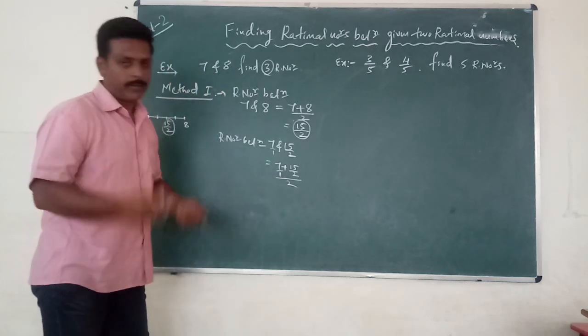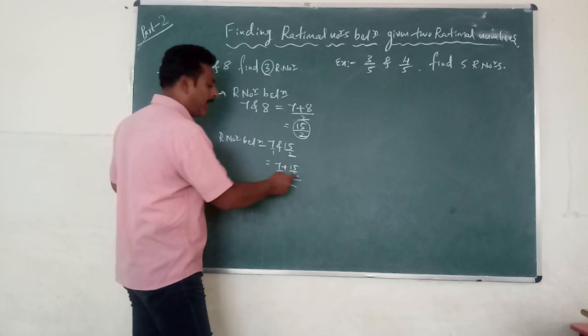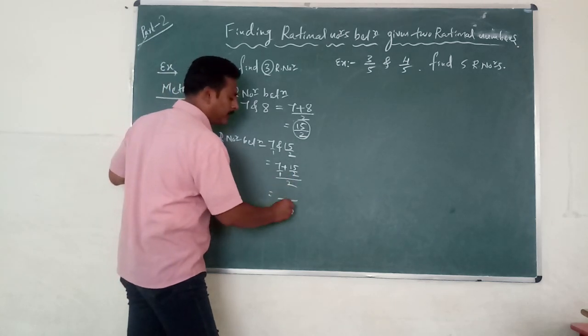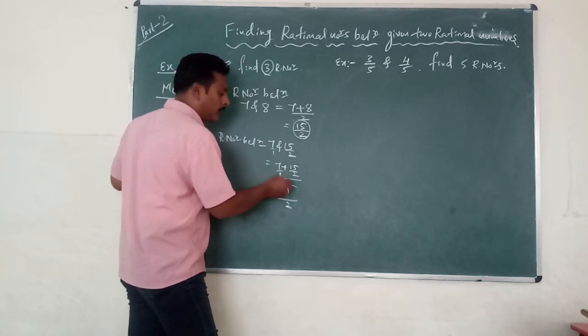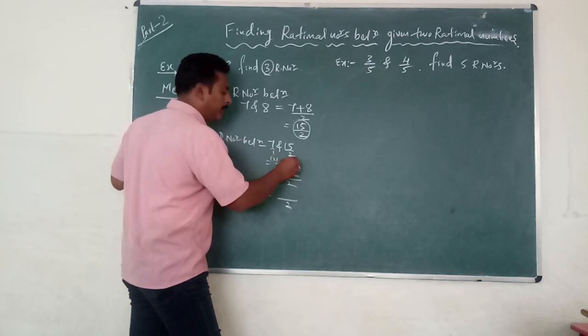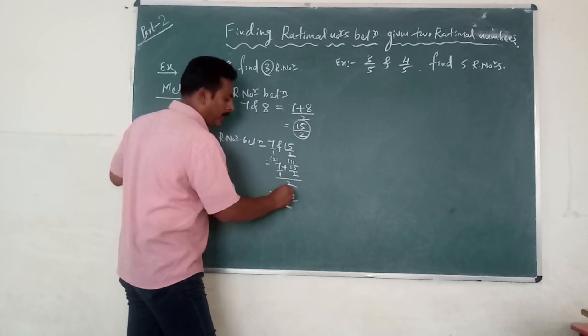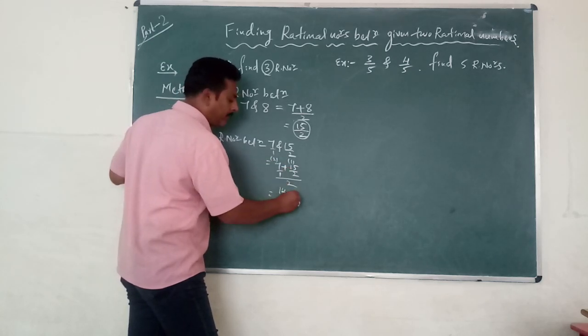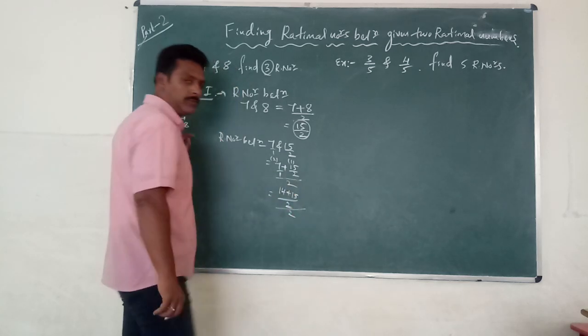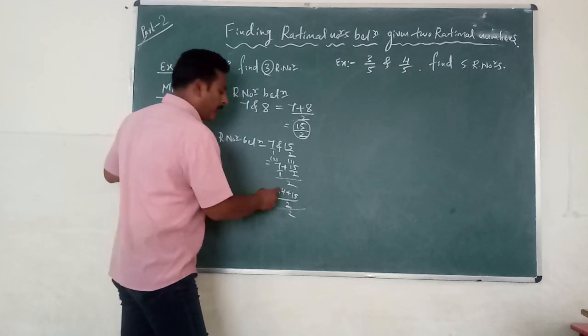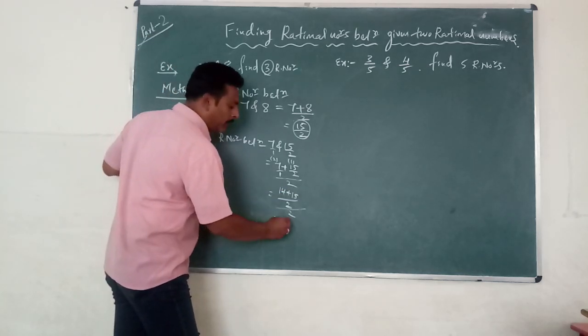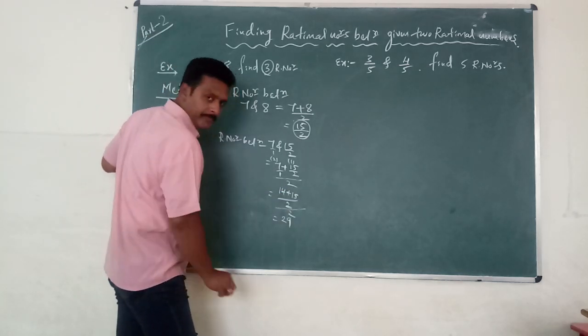How to do? LCM. So 1 and 2 LCM is how much? 2. 1 ones are 2, 1 twos are 2. 2 ones are 2, 2 ones are 2. Now you need to multiply: 2 sevens are 14 plus 1 15s are 15. This whole divided by 2. 14 plus 15 is equal to 29.